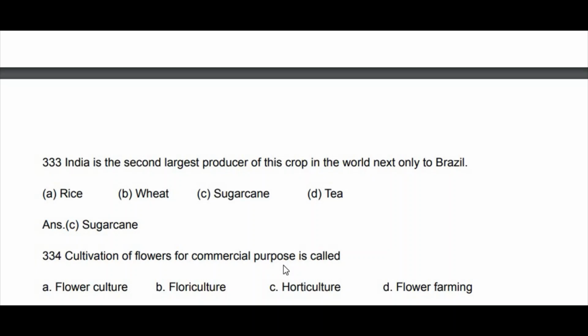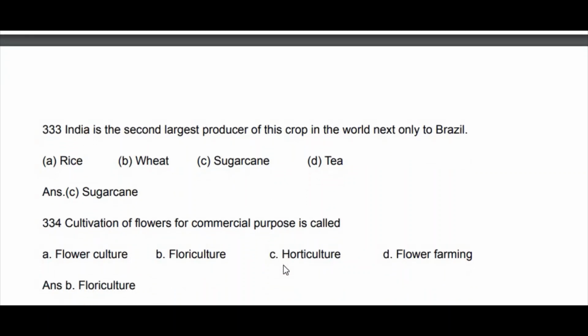Cultivation of flowers for commercial purpose is called flower culture, floriculture, horticulture, flower farming. Cultivation of flowers for commercial purpose is floriculture. In the same way, intensive cultivation of fruit, vegetables, flowers, medicinal and aromatic plants is called horticulture. You have to observe the sentence. Okay, next.